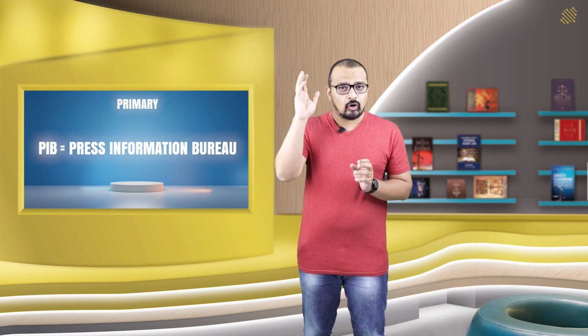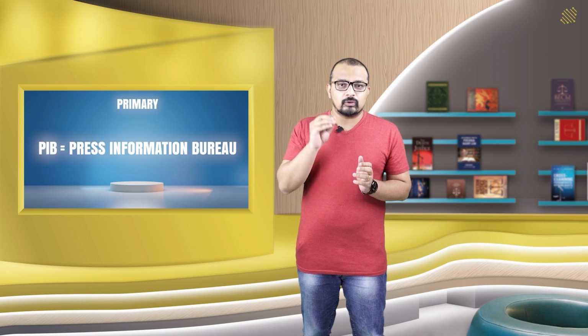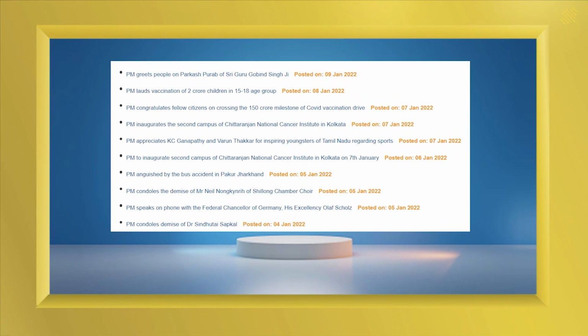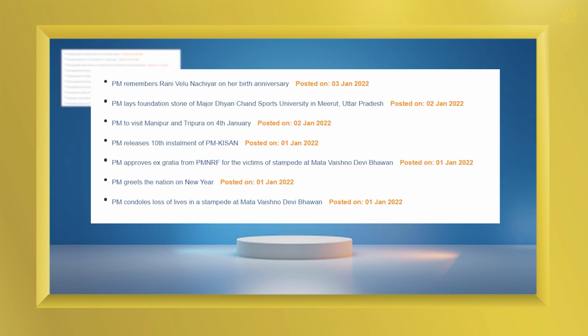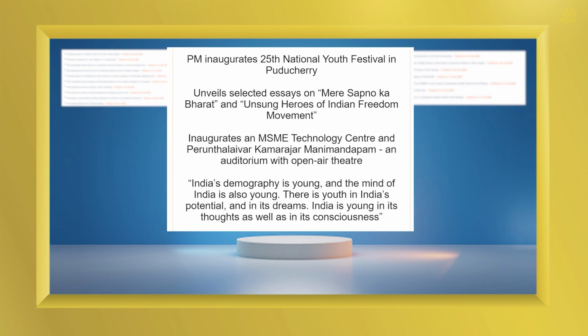Now the primary source would be PIB. You can call it the horse's mouth, because through PIB and on the platforms of PIB, the government talks to the people. The government speaks its mind to the people. Now what do you want to become? You are a UPSC aspirant. What does UPSC select for? The UPSC is selecting future bureaucrats for the government, right?